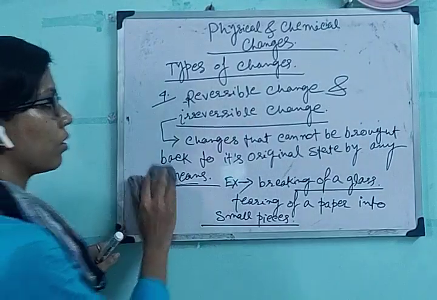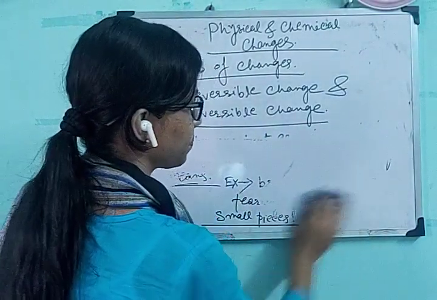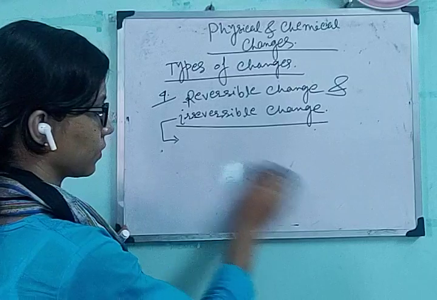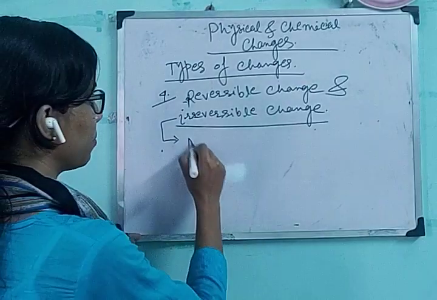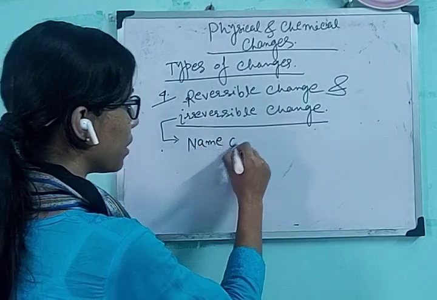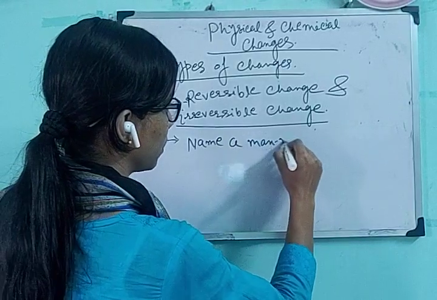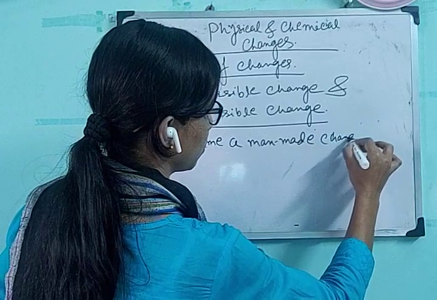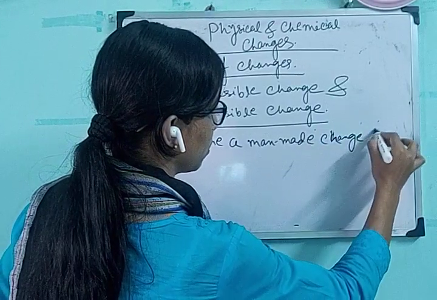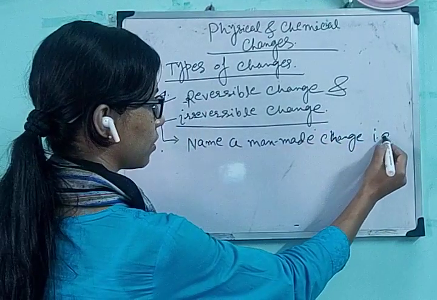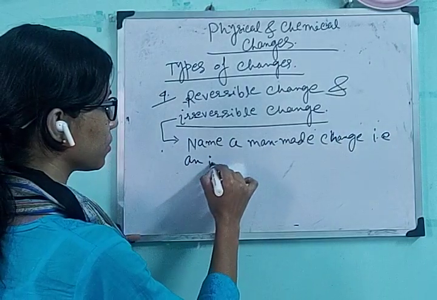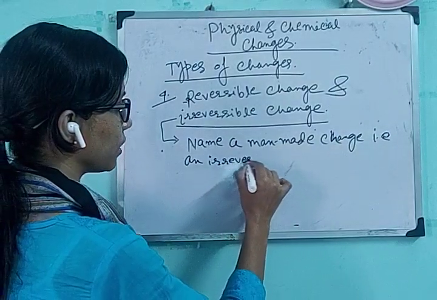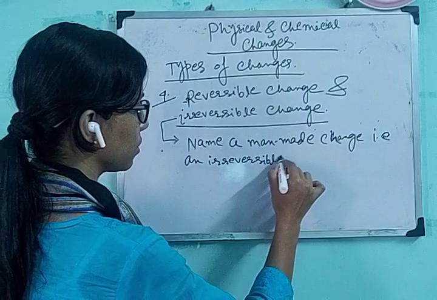So I am writing that a man-made change is an irreversible change.